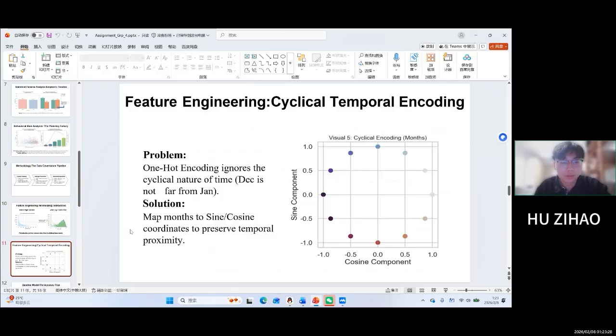Finally, for temporal features, we avoided one-hot encoding. Instead, we used cyclical encoding, sine and cosine, as shown in the circular plot. This mathematically keeps the proximity between December and January, capturing true seasonality.